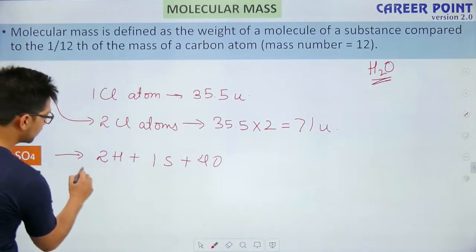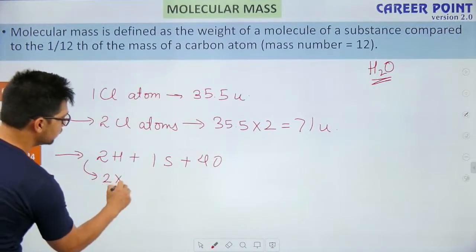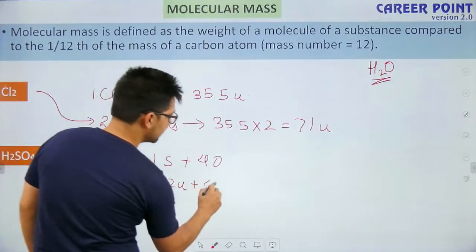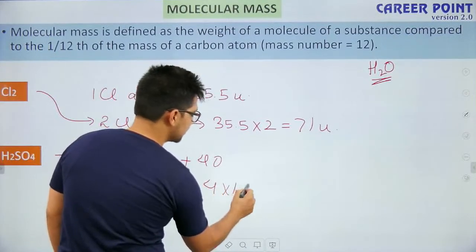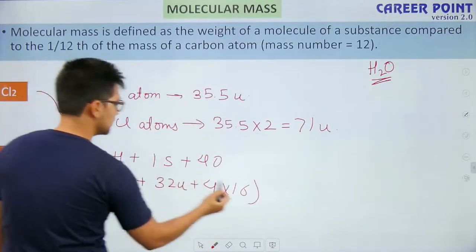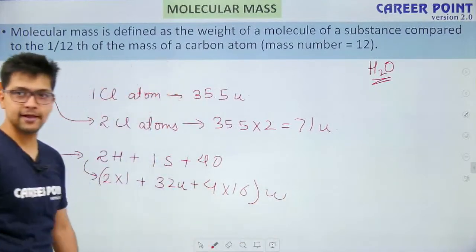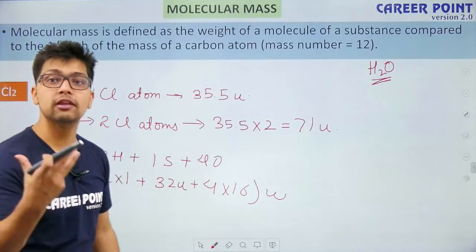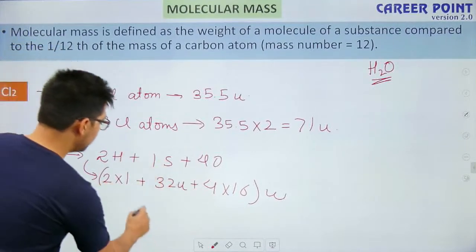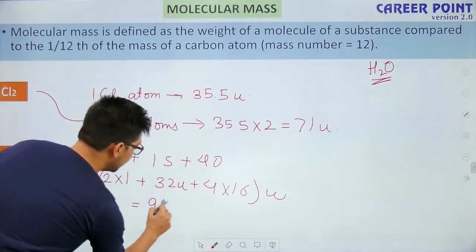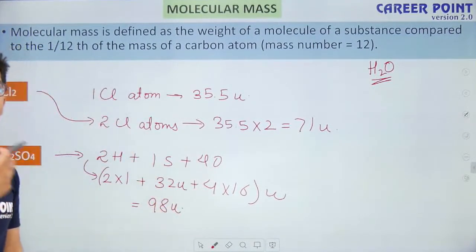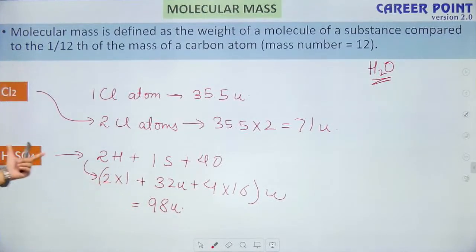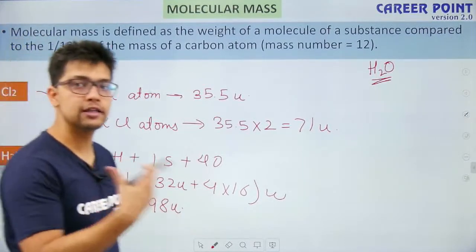Yes. So what is the mass of hydrogen? It is 1 U, plus sulfur it is 32 U, plus oxygen it is 16, 4 into 16, that is this much atomic mass unit or unified mass. So if I am adding these total masses, what will be the final amount which I get? It will be equal to 98 U. So 98 atomic mass unit or 98 unified mass, it is the molecular mass of H2SO4.